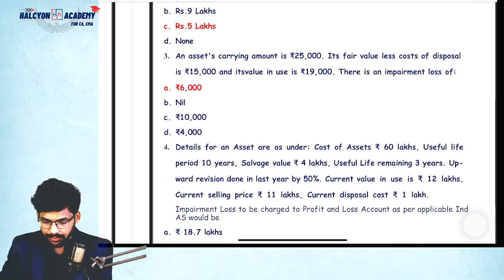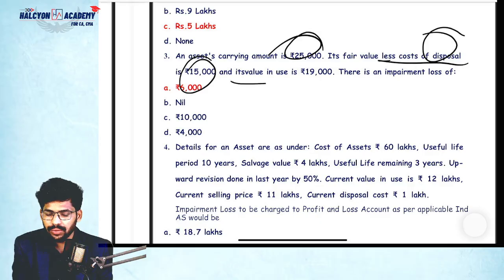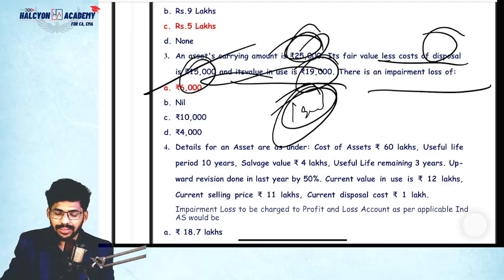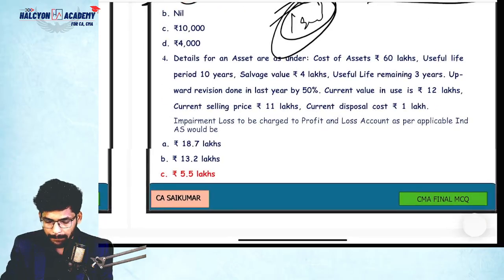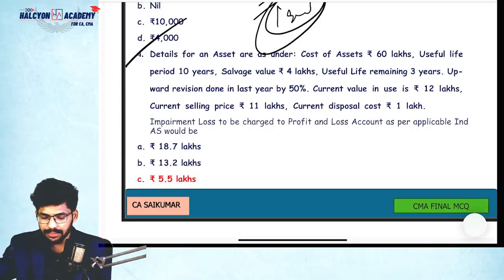Next, same carrying amount, fair value less cost to sell is 15,000, value in use is 19,000, whichever is higher. So 19,000. So 25 minus 19, 6,000. Correct? So that is the answer. So same values. Okay. So next, coming to question number 4. This should be somewhat different.